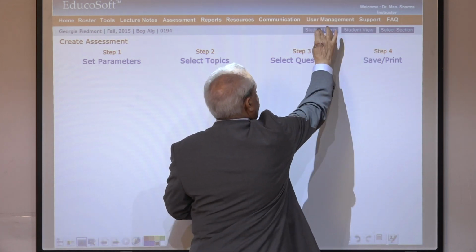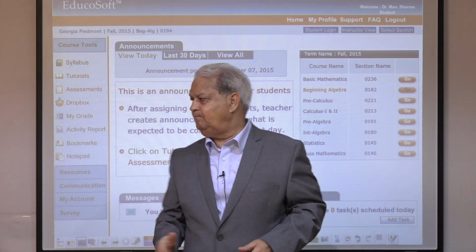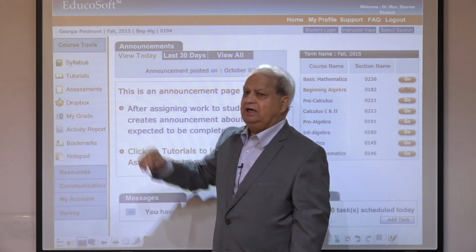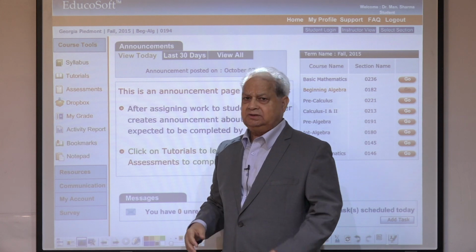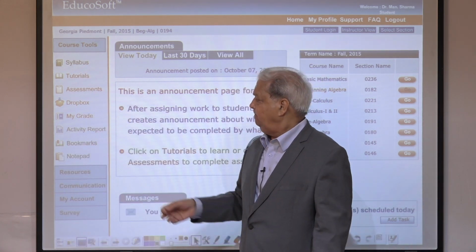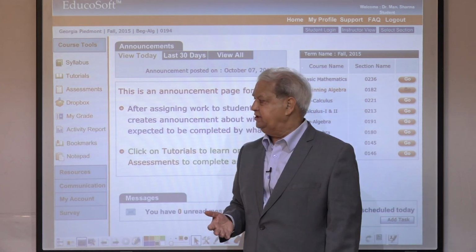Next is, when a student logs in, what does he see? This is when a student logs in. All the activities: the student can click on syllabus, view it on the screen or print it. They can see the tutorials, the same as the teacher's lecture notes. They can complete the assessments, as I demonstrated before. Dropbox, if they have a writing assignment from the teacher.